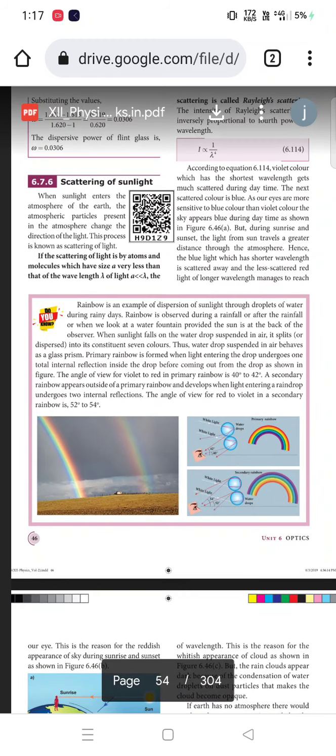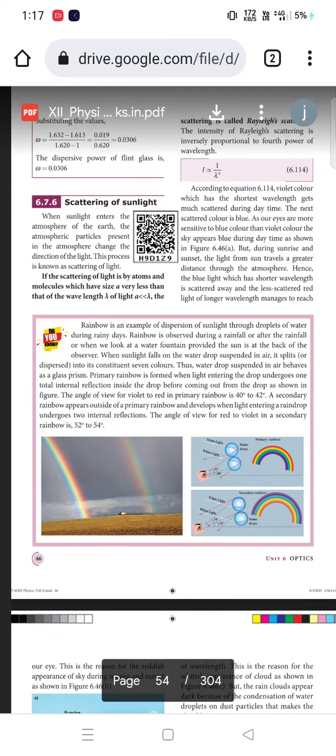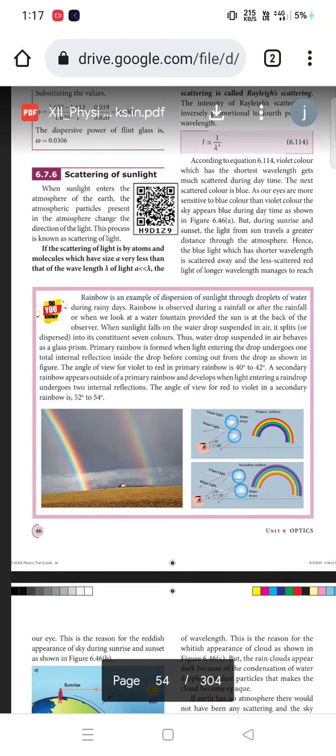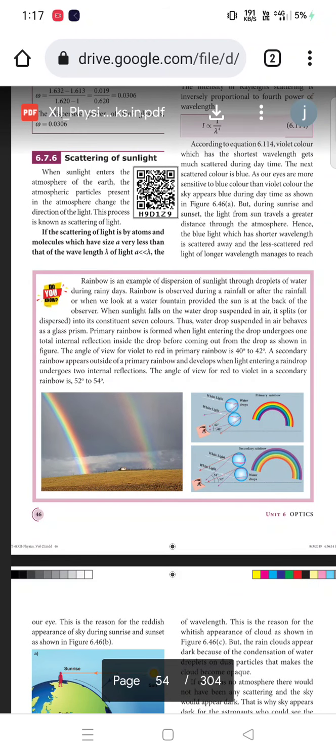But during sunrise and sunset, the light from the sun travels a greater distance. The light coming from the sun travels a greater distance at the time of sunset and sunrise. The blue light has a shorter wavelength compared to the red, which means it is deviated so far. Red has the smallest deviation angle, but blue has the largest deviation angle when you compare it to red.